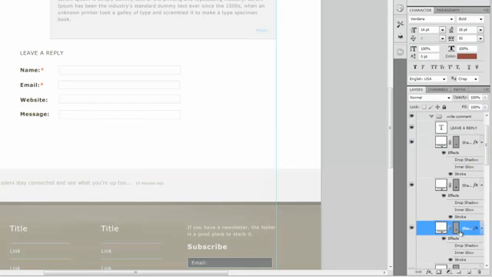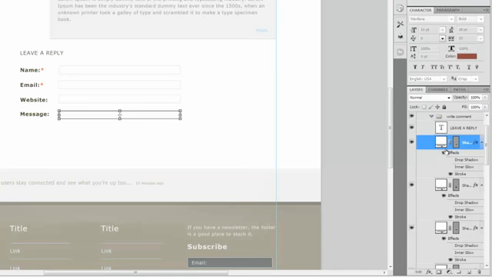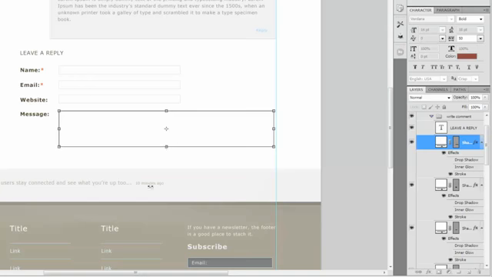Okay, that looks pretty good. And for this last one here, we actually want this one to span across the entire page. And we want to make it longer, obviously, because it's going to be a message. So let's just go ahead and make it longer, just like that. There we go. That'll work. Press Control S to save, and you should be good to go.